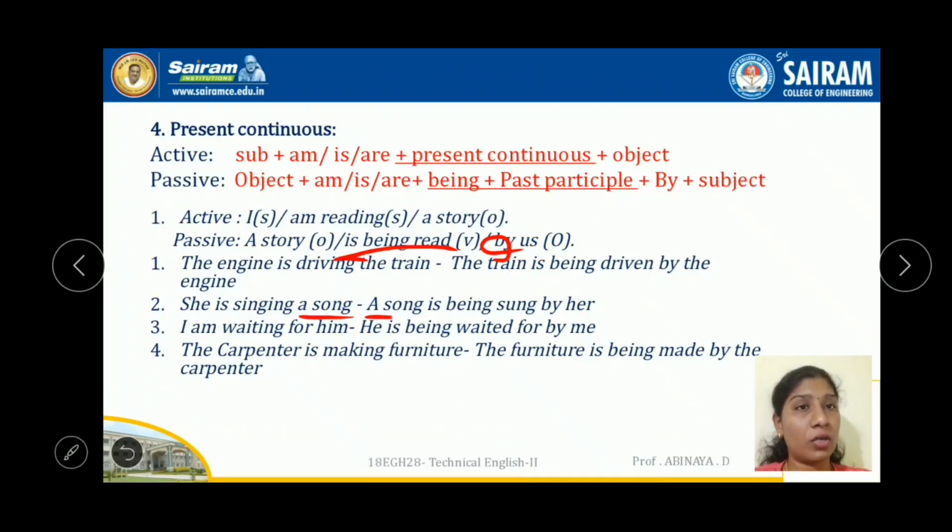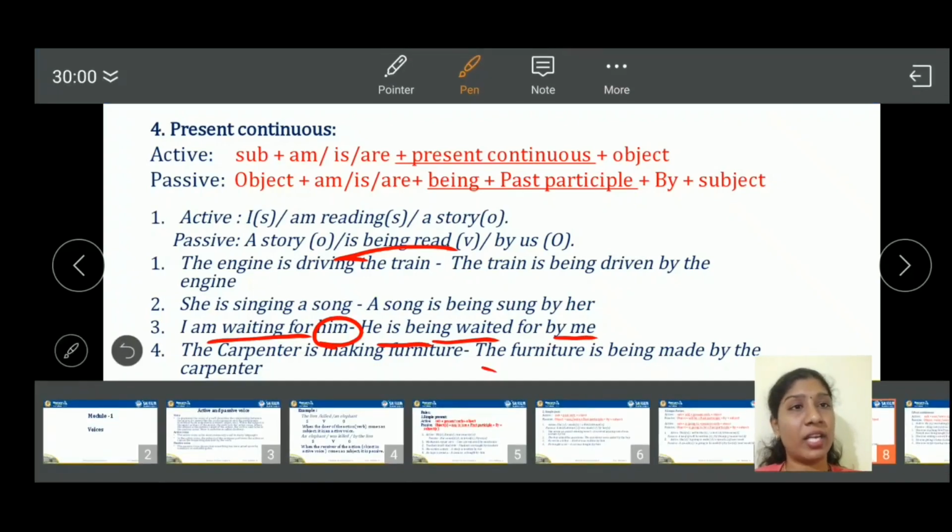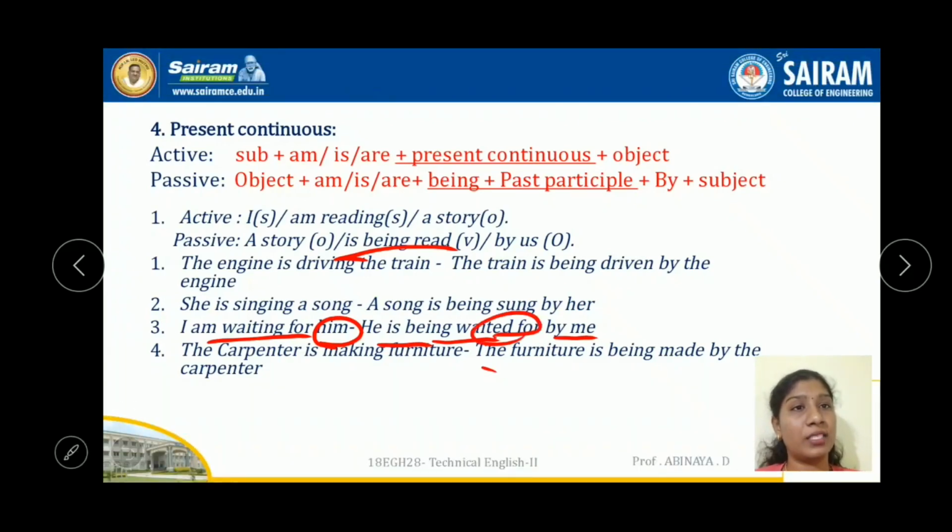A song is being, because it is singular, so is being sung, the past participle, by her. I am waiting for him. He is being waited for by me. You can add waited for along with the past participle.